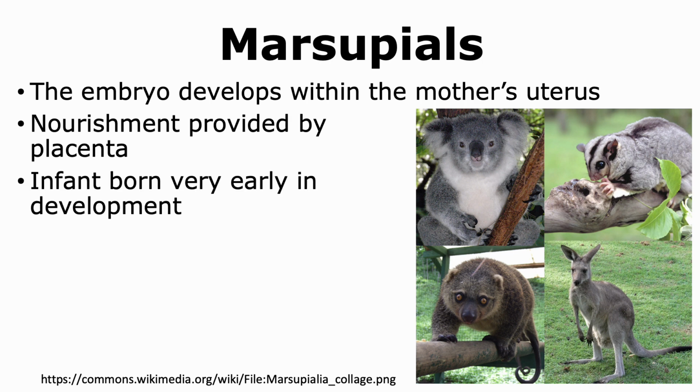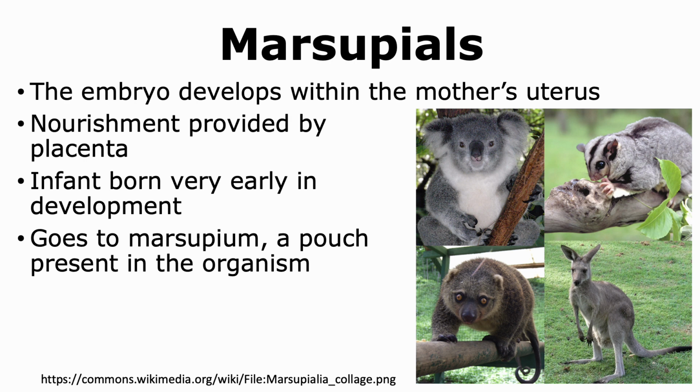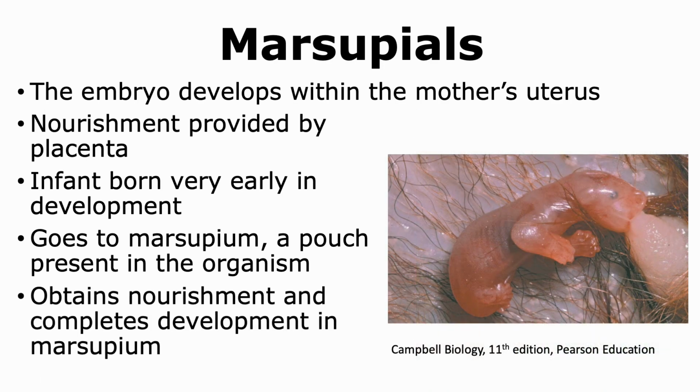However, the infants are born very, very early in development. They're not able to survive on their own, and hence they go to a pouch that's present in the organism called a marsupium. Within the marsupium, the young infant obtains nourishment and is able to complete its development.